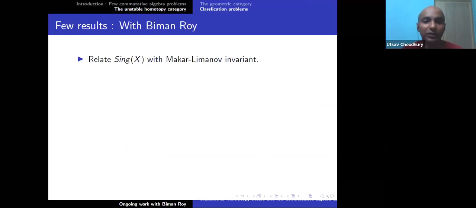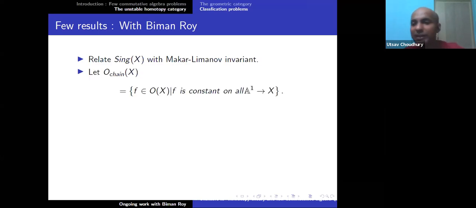So few results. We wanted to relate Sing X with the Macaulay-Limanov invariant, for instance. It will be a starting point. So we defined a new invariant.